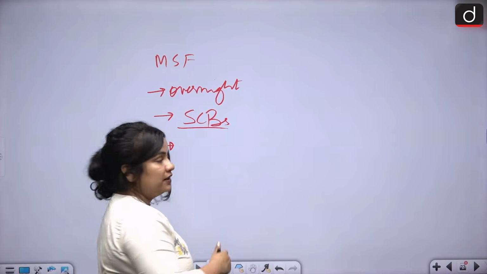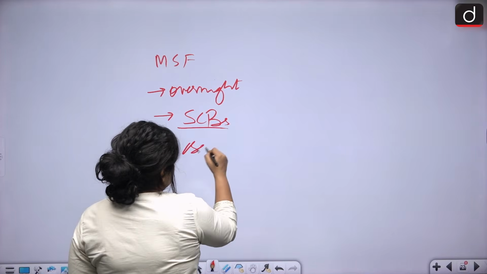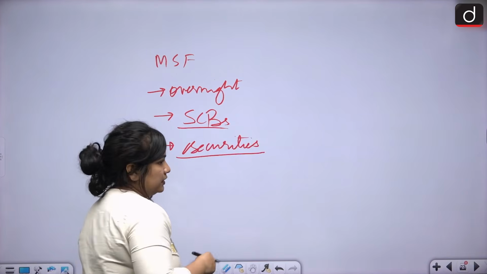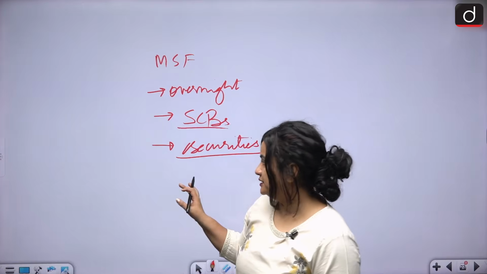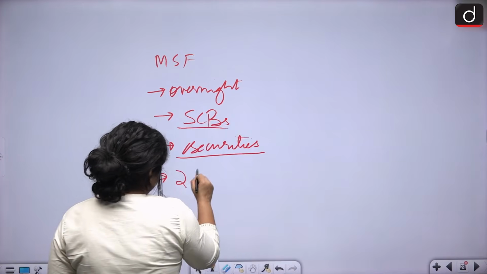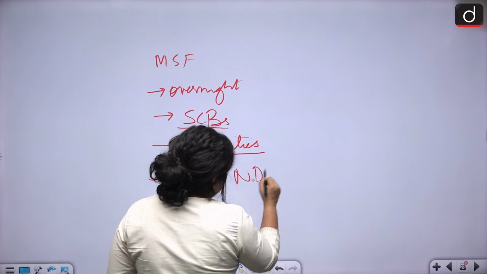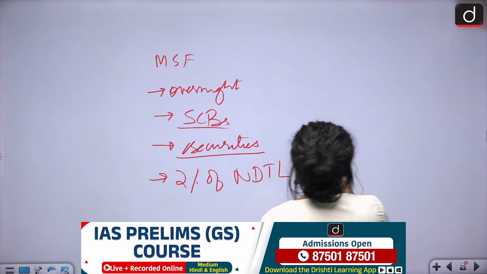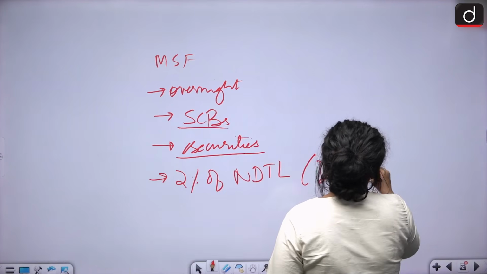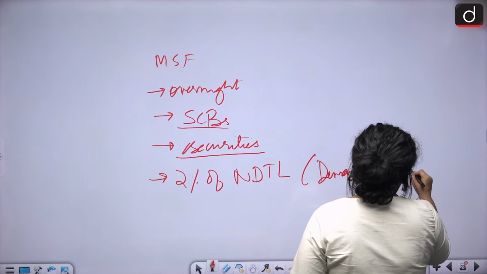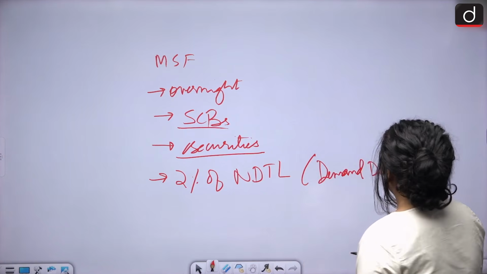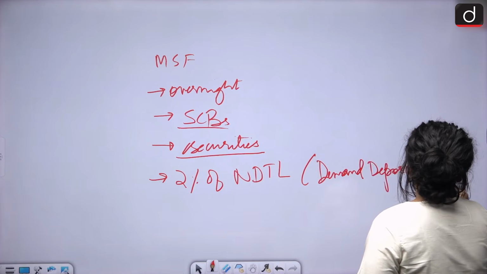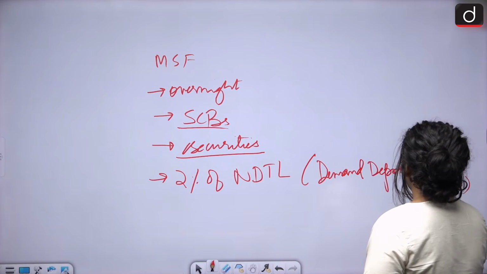Against what? Against securities. And it is capped at 2% of their net demand and time liabilities. Net demand and time liabilities are basically the sum of their demand deposits plus time deposits minus certain interbank adjustments.